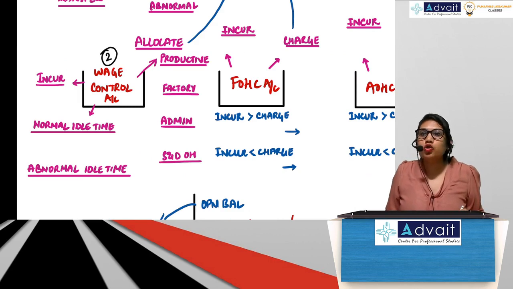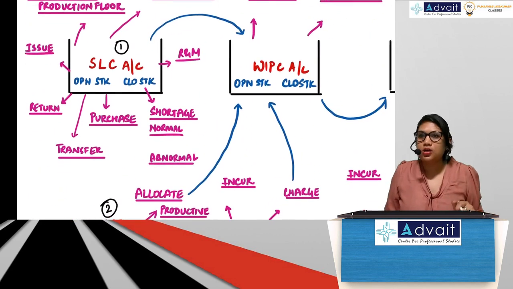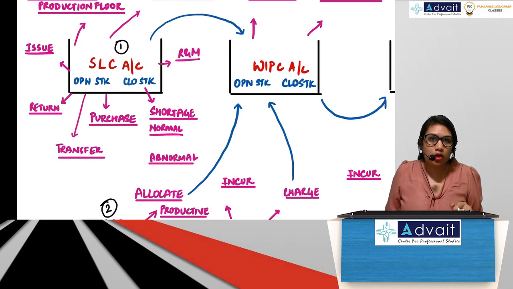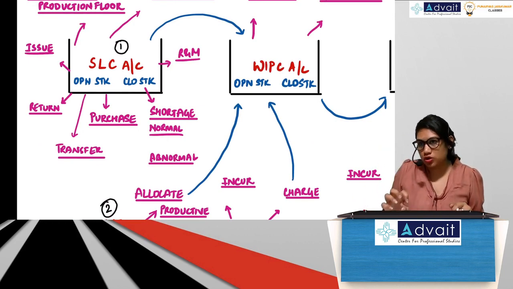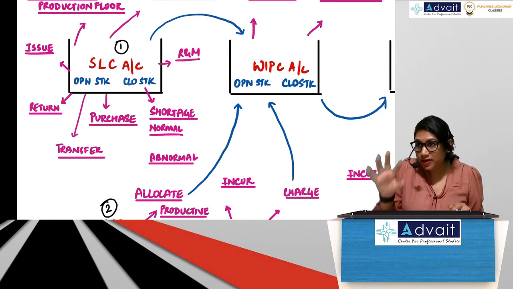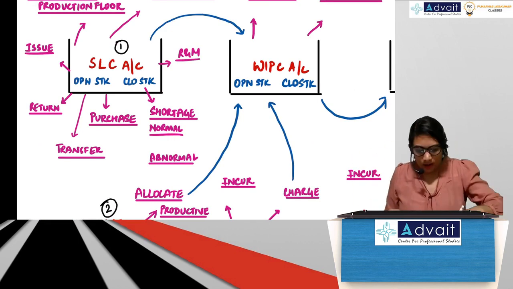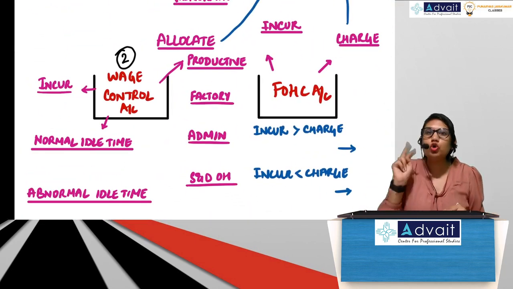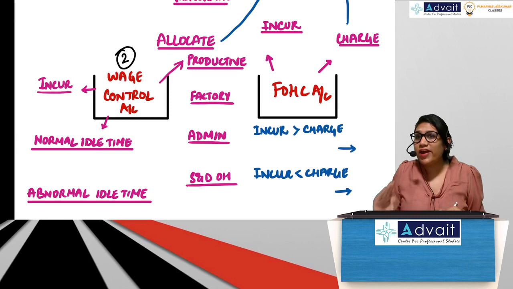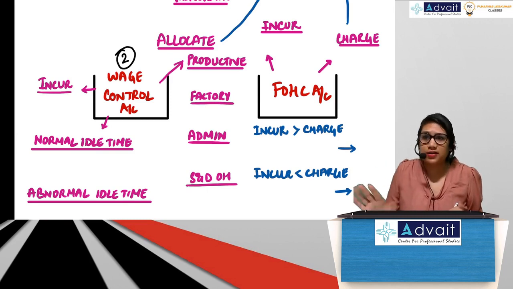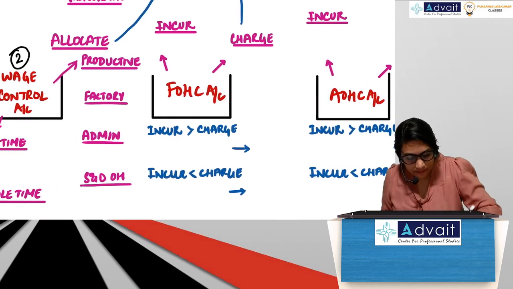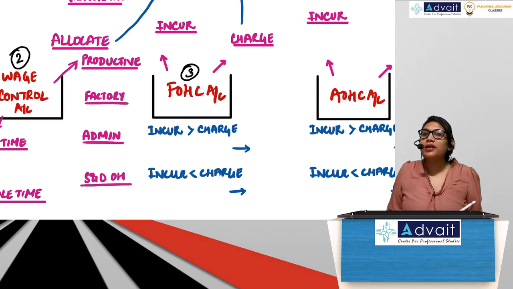Wage control account 2. As the name suggests, guys, SLC, stores ledger control account, everything happening in the stores in relation to raw materials will be recorded here. Next, wage control account 2. Everything related to wages, whether direct or indirect, doesn't matter. Everything will be in wage control account. 3. Factory overhead control account. That is my third account that I will open. So factory overheads will be recorded here.